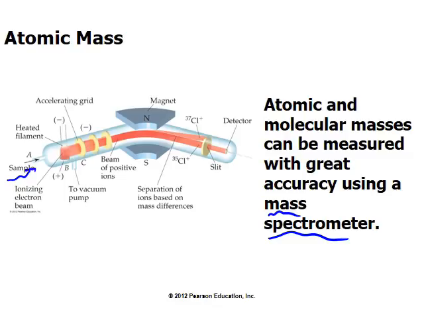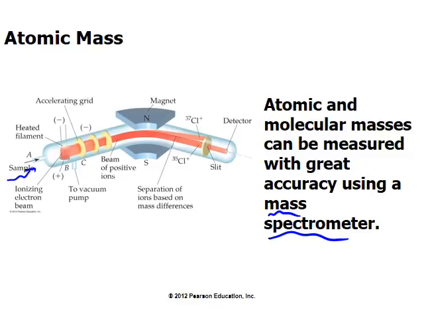Then it passes through a magnetic field. When it passes through the magnetic field, it interacts with that magnet, and depending upon the mass, the beam that was one before it passes through the magnet would now be split into different beams depending upon their masses.